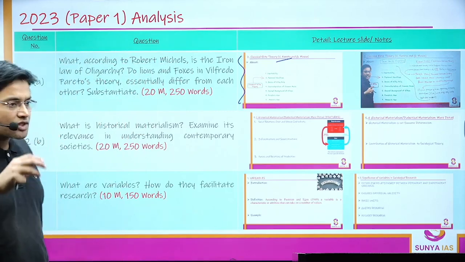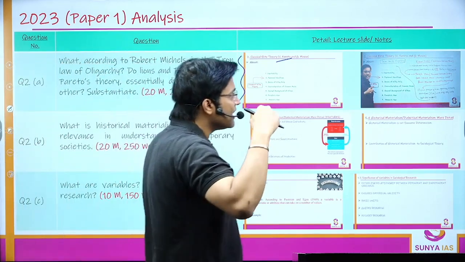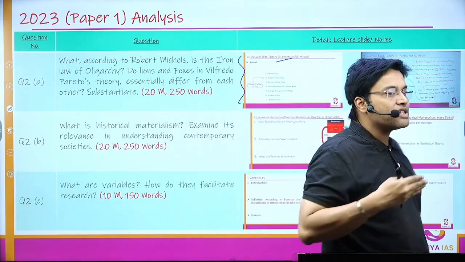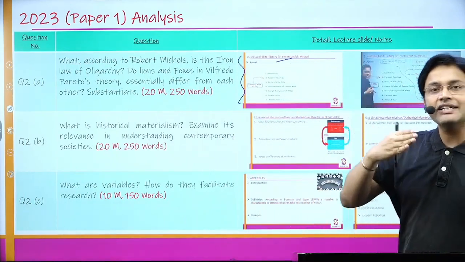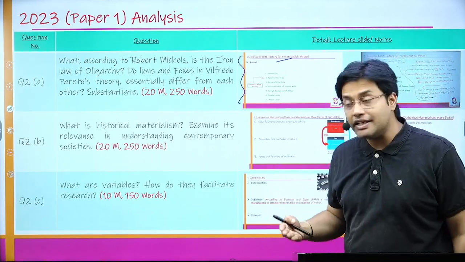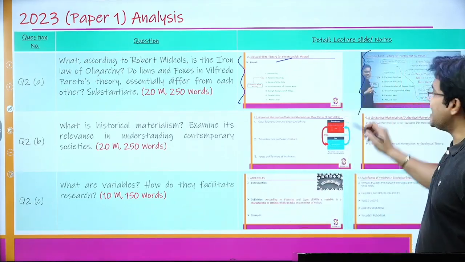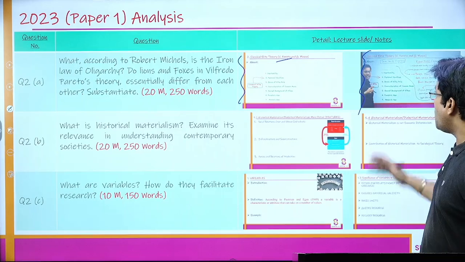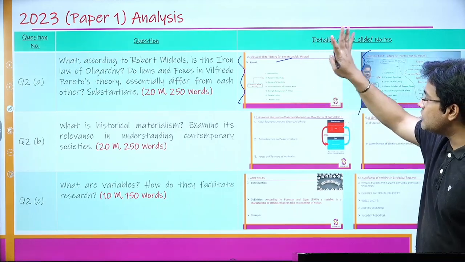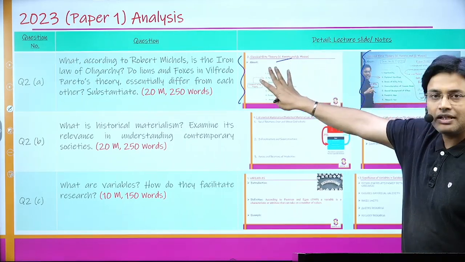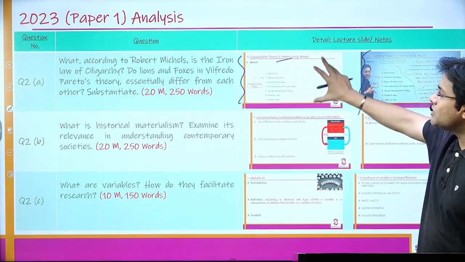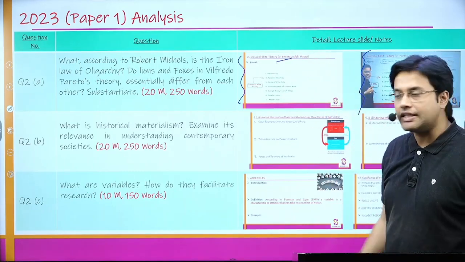What are the characteristics of the lions? What are the characteristics of foxes? Then I also talked about Robert Michels' iron law of oligarchy, where he conducted a study to support Gaetano Mosca's studies and where he did an SPD study in Germany. All those details were given and you can easily answer this question in a wonderful manner using the content that was given in our lecture itself.